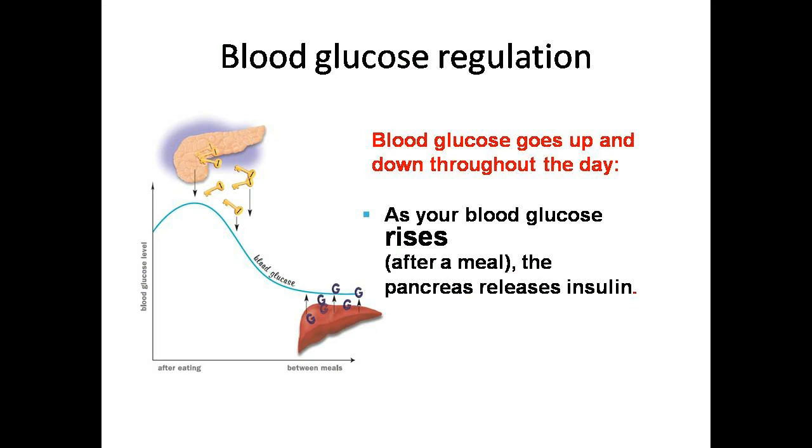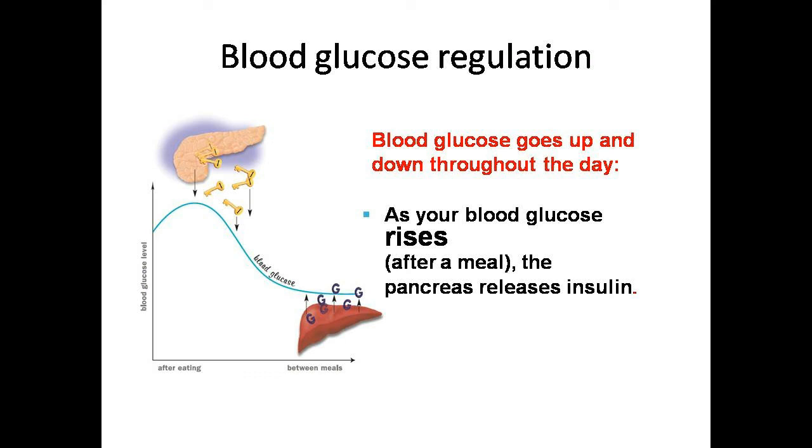Now come to blood glucose regulation. Dear students, every day your glucose level goes up and down. When you eat food, your lunch or dinner, your glucose level goes up. Then your body sends signals to your pancreas, and as a result insulin is released from the pancreas, which decreases the level of glucose in the blood.